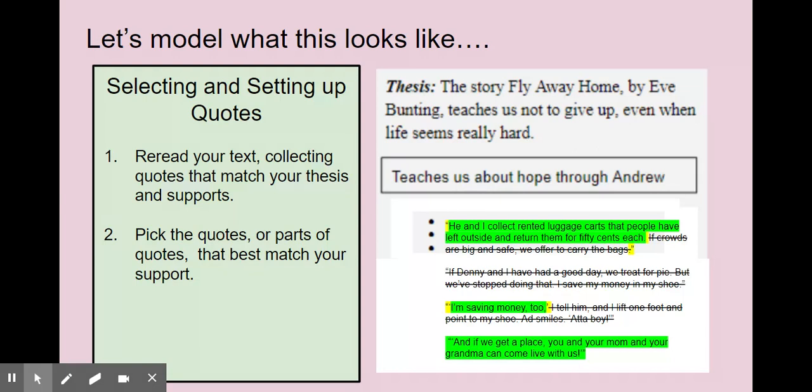It's just simple enough. I'm going to show that he's saving to help his dad. And I decided to use all of the last quote: "If we get a place, you and your mom and your grandma can come live with us."